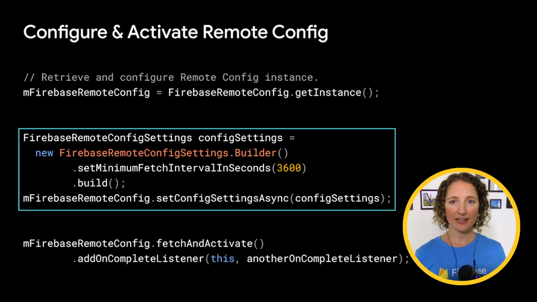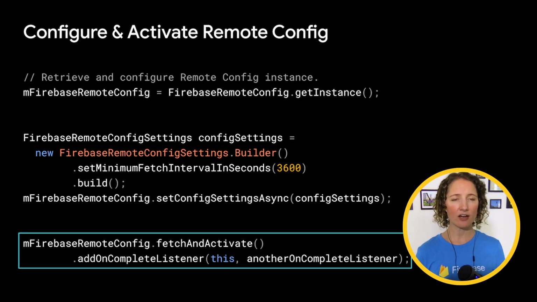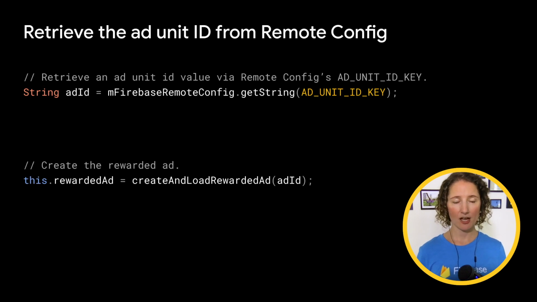And here, we're creating a remote config settings object via the builder and setting a fetch interval of about once an hour. Now, this interval is okay for our sample app, but in production, you might want to increase this so that your app doesn't exceed any rate limits in hitting the remote config servers. The next thing to do is actually fetch and activate our remote config parameter values. This call will retrieve any pending values for a client, as well as have remote config continue checking for updates going forward.